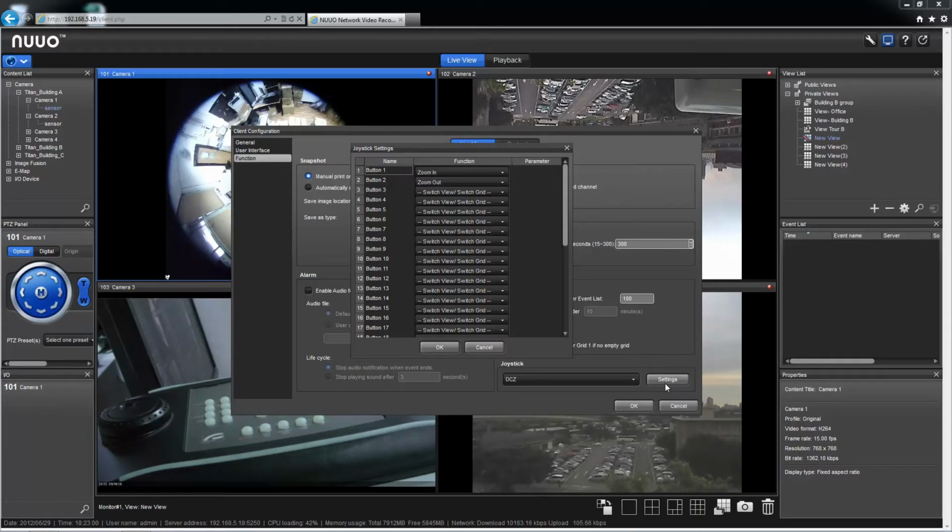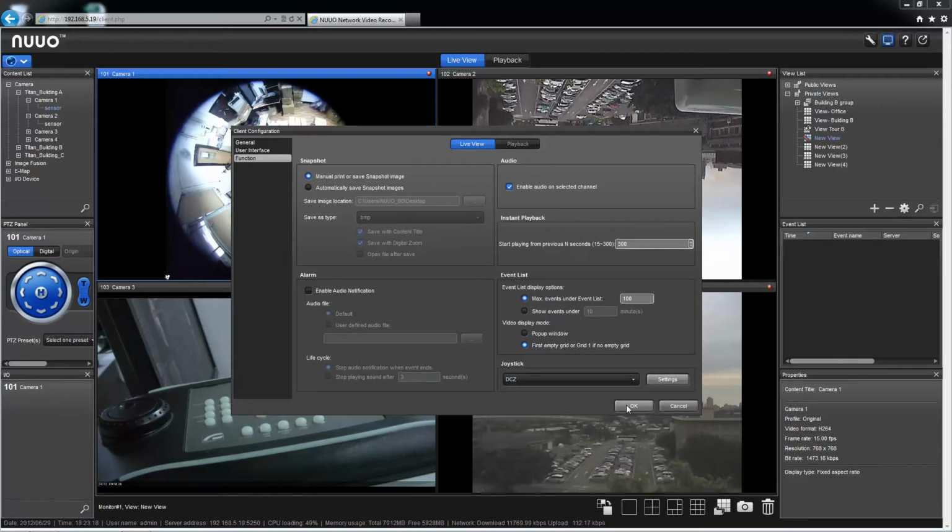For instance, we have defined button 1 and button 2 as zoom in and zoom out. Then we also have a list with other options. Let's define button 3 as previous grid. After that, click on OK. Let's see how it works in the Live View window.